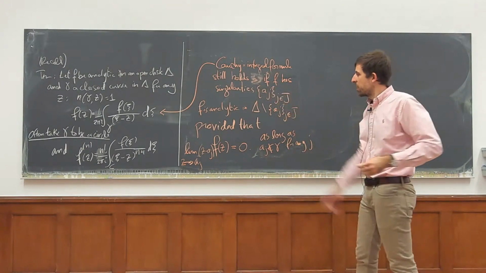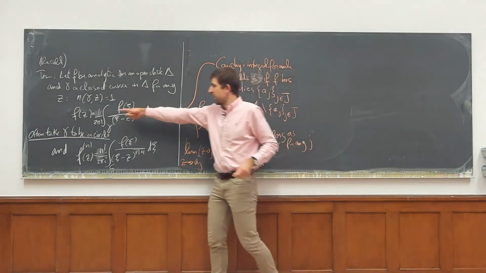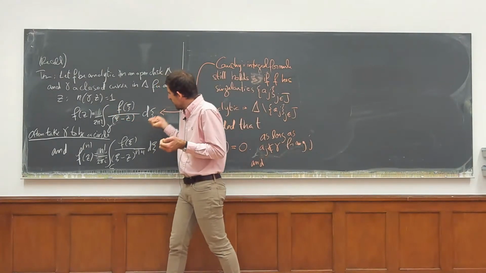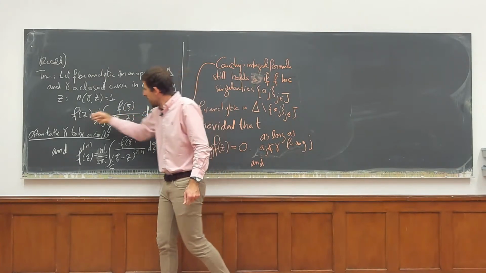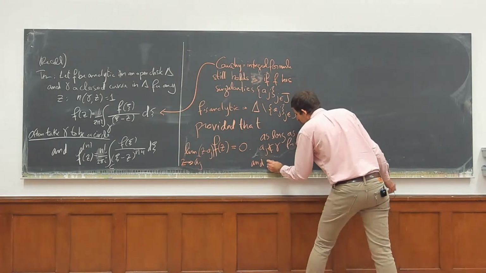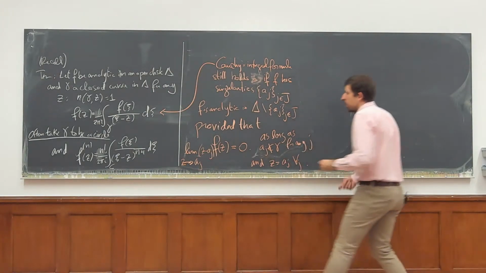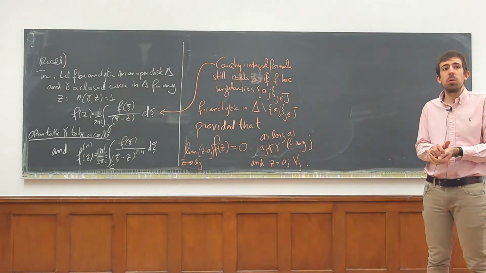Otherwise we can't make sense of the formula, and z can't be aj either, because this is a formula about f of z being equal to something, and f is not defined there. So z must be different from aj for all j. And the proof is exactly the same as what we did.